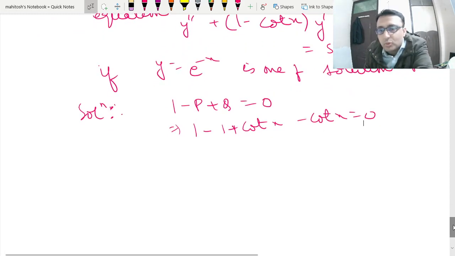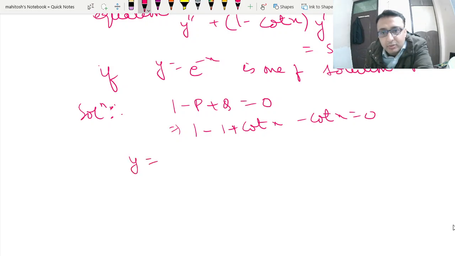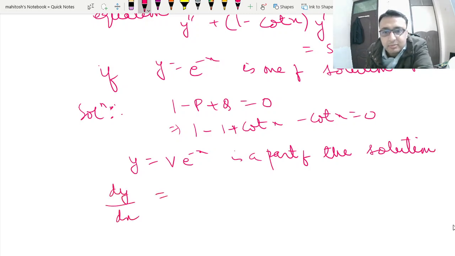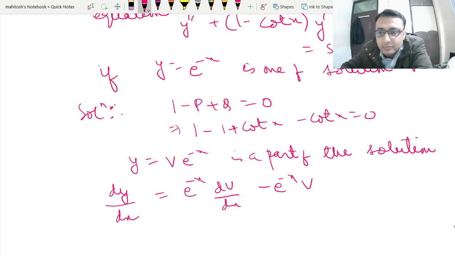Okay, now what I do, I begin with this y is equal to e to the power minus x v as part of the solution. Now I'll differentiate it. This is your dy by dx is equal to e to the power minus x dv by dx minus of e to the power minus x v.